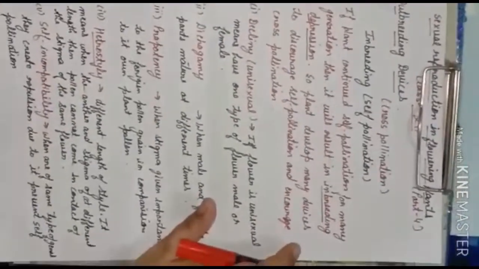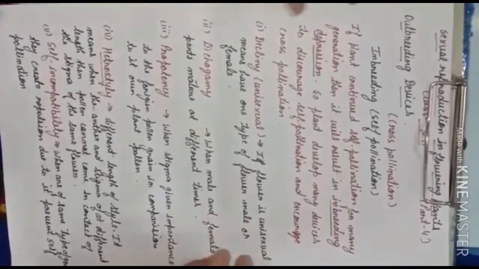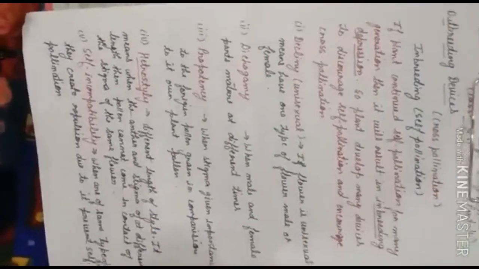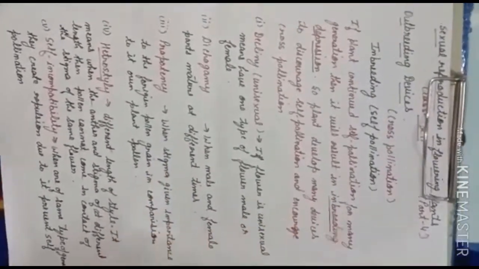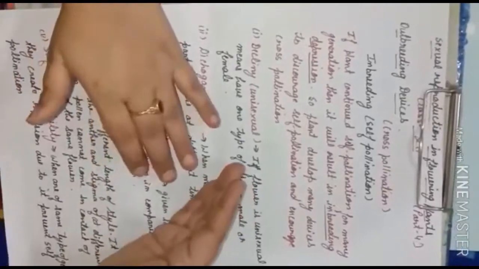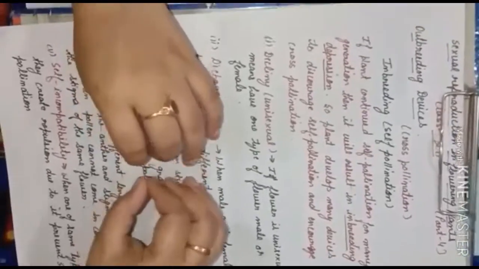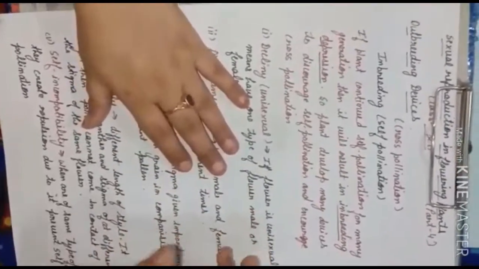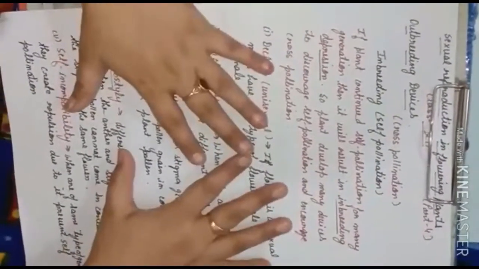Okay, now there are problems. If the plants are continuously doing self pollination through many generations, then there will be very little chance of variation. Is it clear? If the plant is going through inbreeding, meaning self pollination, for a number of generations, then there is very little chance of variation. And if there is very little chance of variation, then one day circumstances will come that the stigma will not be able to accept its own pollen grain. Understood?